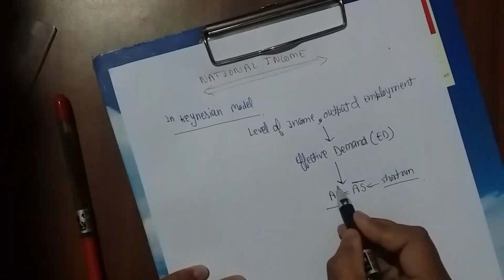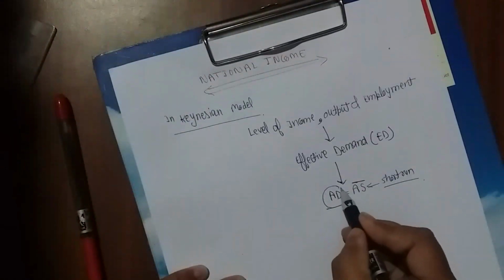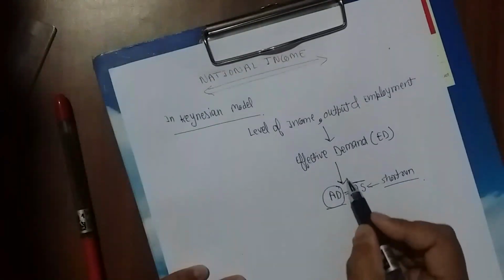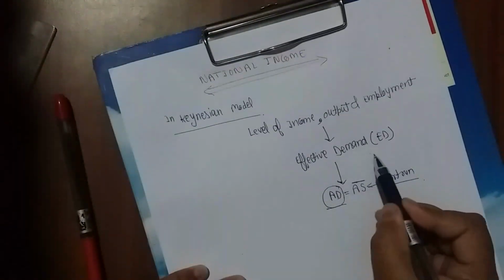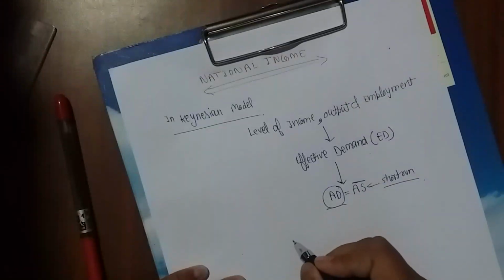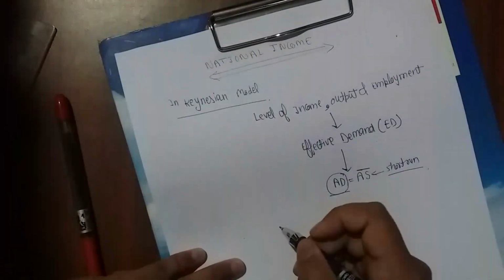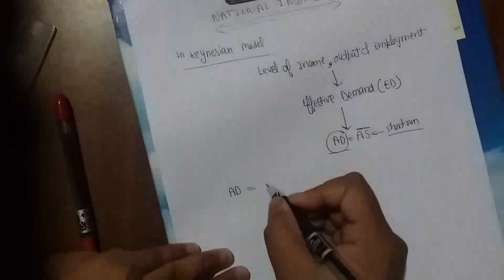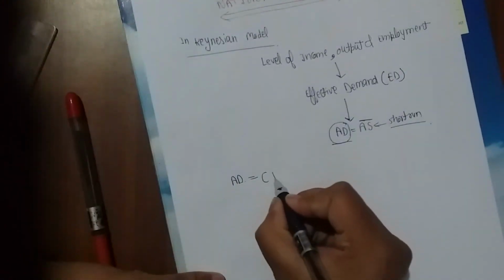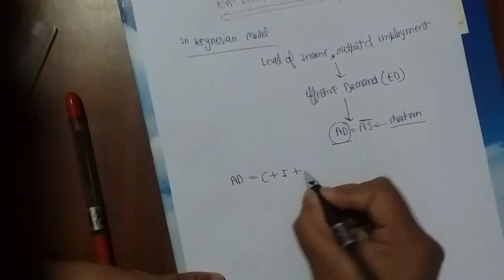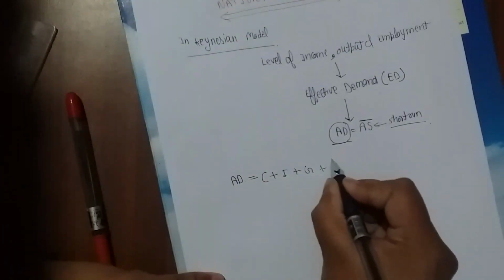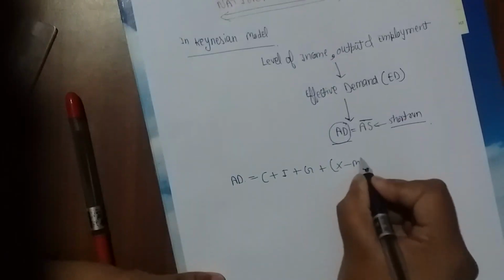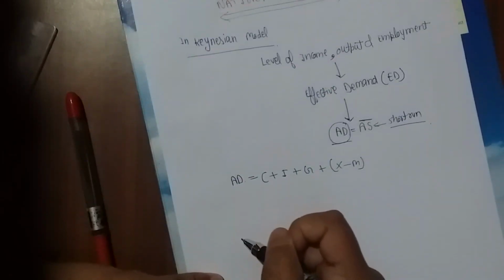So aggregate demand is equal to consumption plus investment plus government expenditure plus export minus import. Okay.